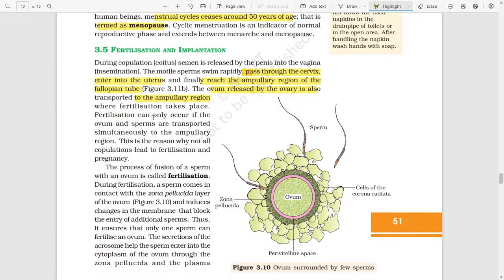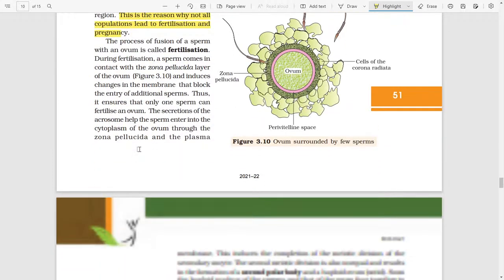fertilization takes place. Fertilization can only occur if the ovum and sperms are transported simultaneously to the ampullary region. This is the reason why not all copulation leads to fertilization and pregnancy. The process of fusion of a sperm with an ovum is known as fertilization.